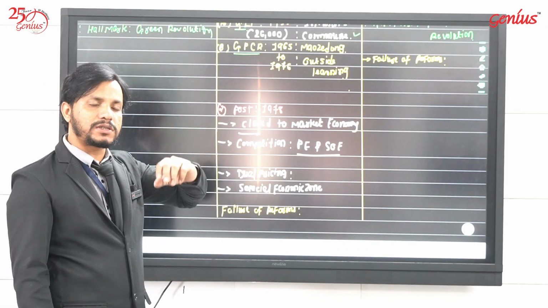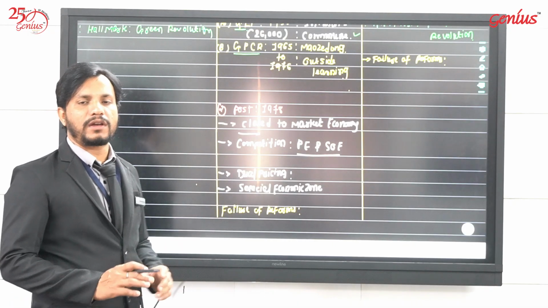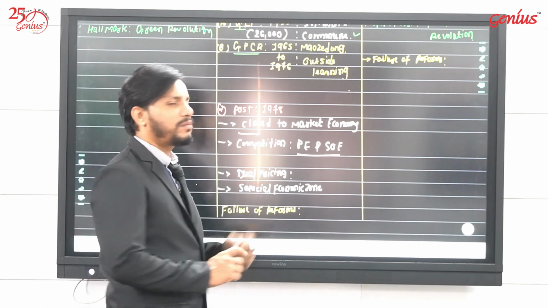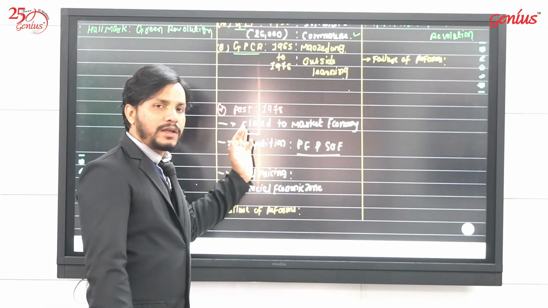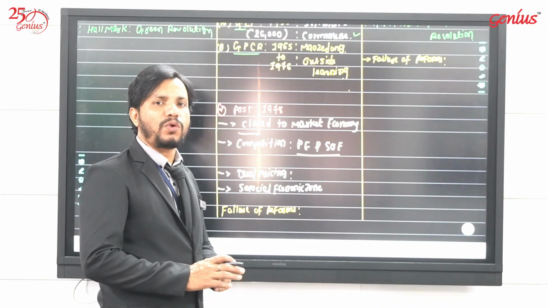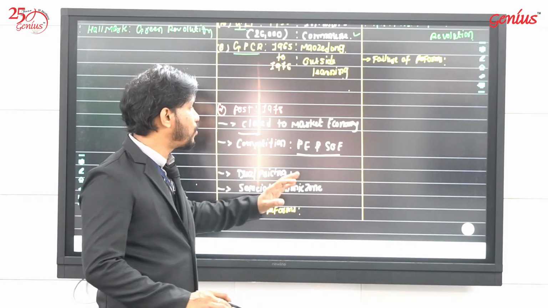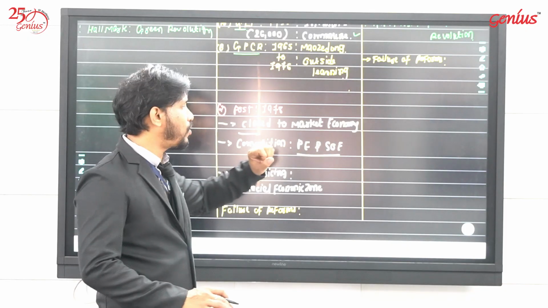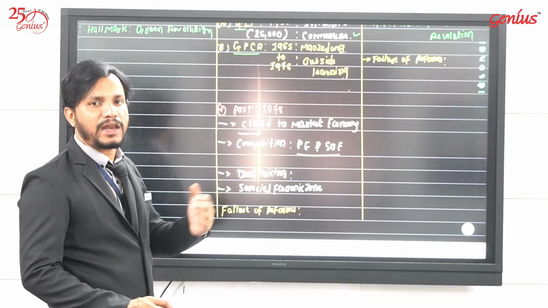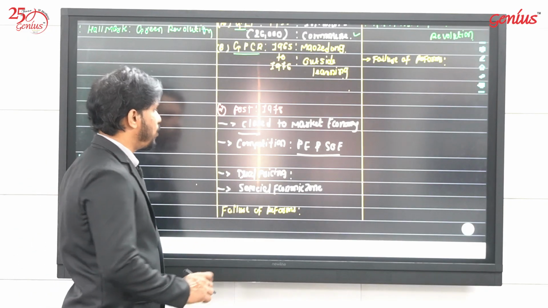Closed economy means, as we have studied already, where export, import and foreign businesses are controlled or restricted. China came to know that if we want development, then we have to go with the world's other economies also. So China moved slowly from closed to market economy, and also started FDI and FII and all these parameters in their country.